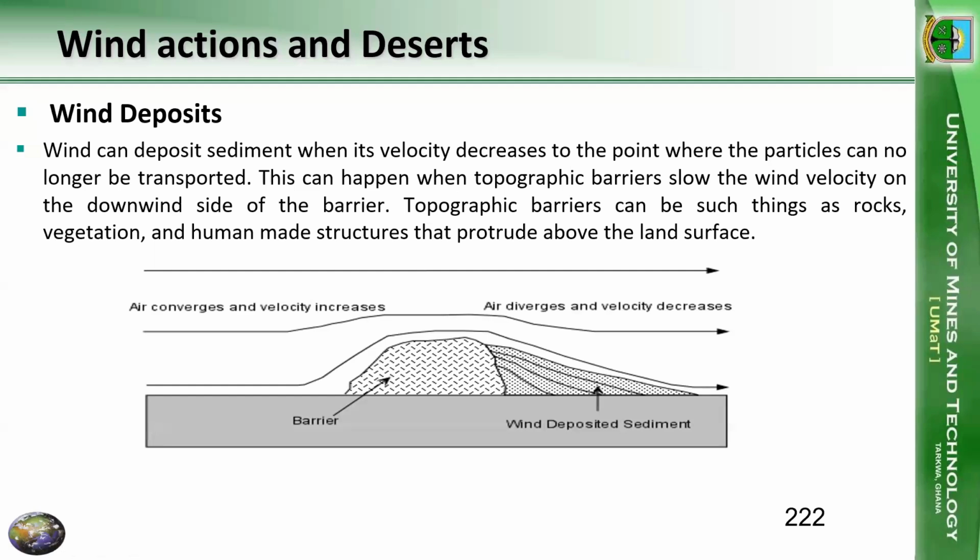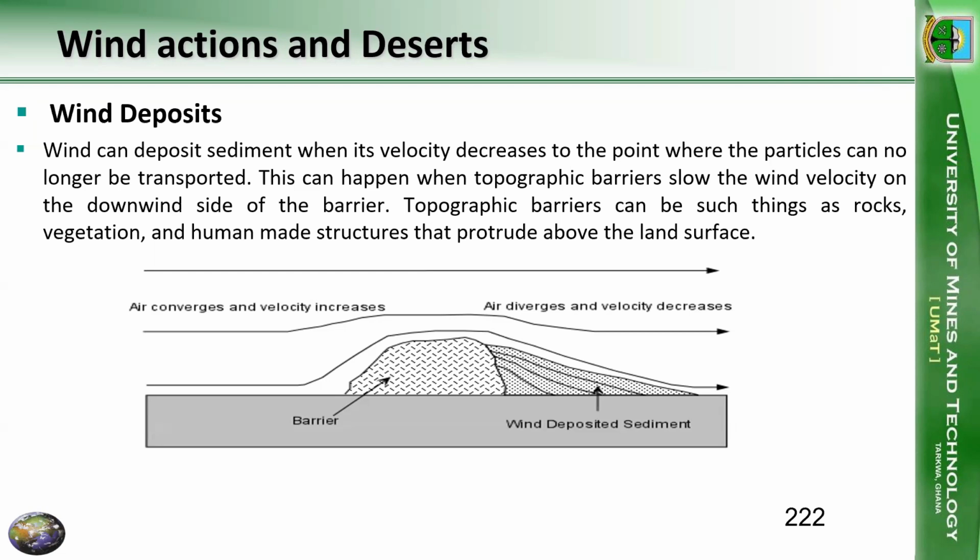So if the velocity of the wind reduces such that the particles can no longer be transported, then of course deposition has to occur. This can happen when we have topographic barriers like a mountain on the downwind side or along in the path of the wind. All right, then we can have this type of deposition.